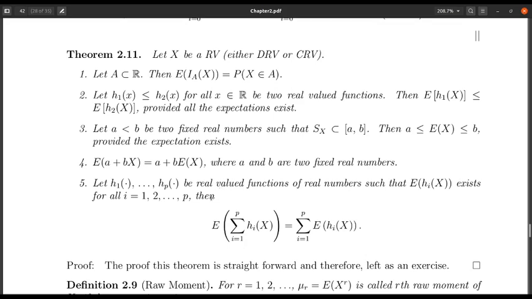Okay, so with that I stop here. In the next lecture we will see some of the properties of the expectation.